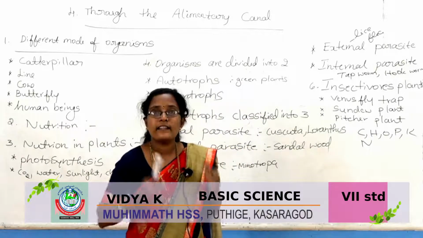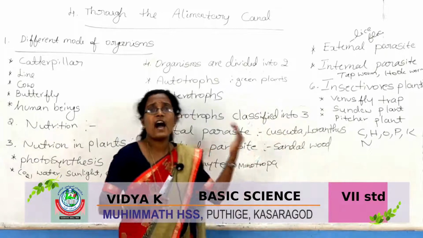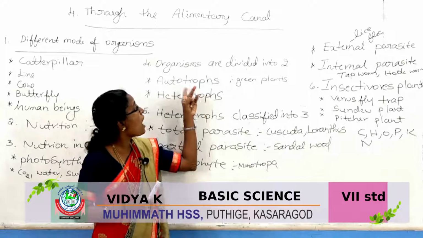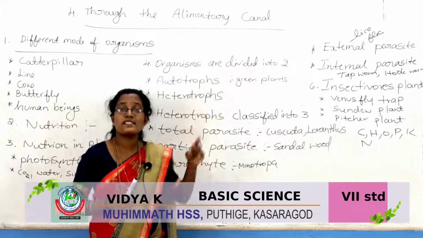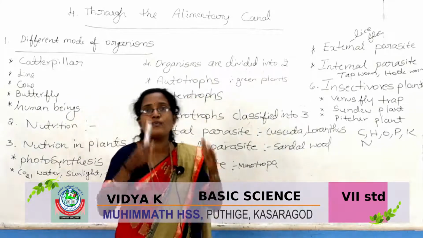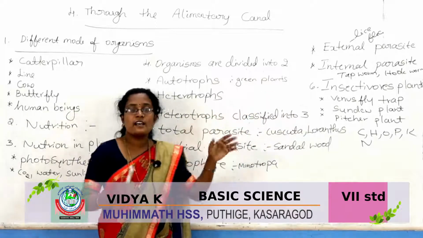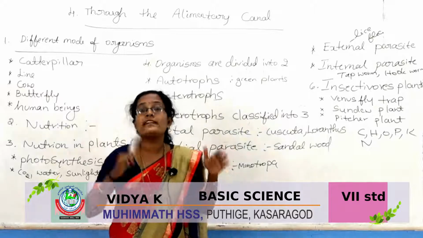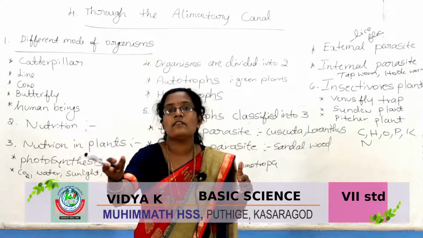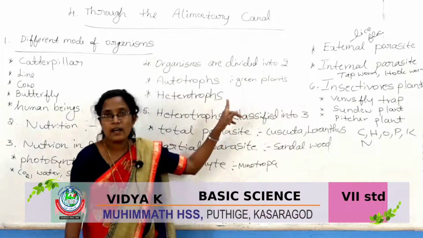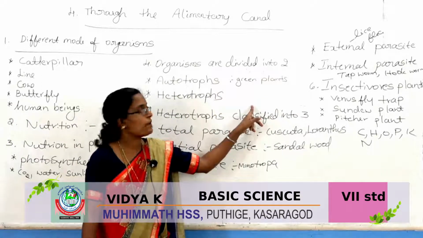Then organisms are divided into two groups: autotrophs and heterotrophs. Autotrophs are those that can prepare their own food, for example green plants. Heterotrophs cannot prepare their own food, but depend on other plants and other organisms, for example animals and human beings.